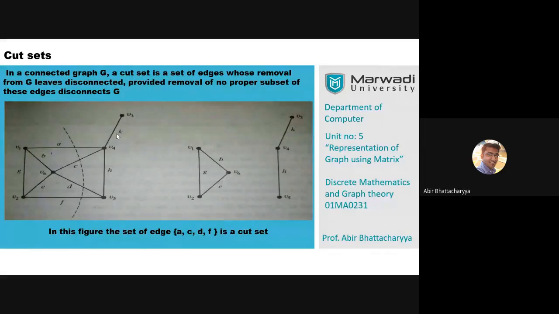Once you're done with your answer, just write down on the chat box what's going to be the cut sets. Seven cut sets you have to figure out, except ACDF. Still, I get no response. All of you have to write the answer on the chat box.